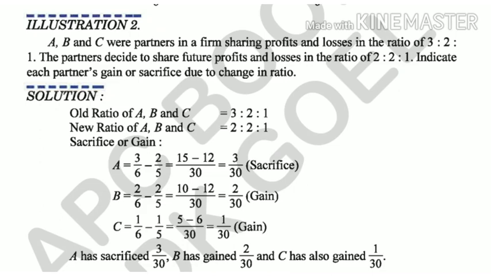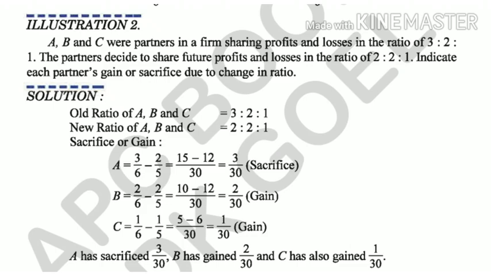Now similarly, there is another illustration. A, B and C are partners and they are sharing profit in the ratio of 3:2:1. The partners decide to share future profit in the ratio of 2:2:1. Indicate each partner's gain or sacrifice due to change. Who is sacrificing, who is gaining due to change in ratio. So the old ratio has been given between A, B and C, 3:2:1. The new ratio between A, B and C is 2:2:1.